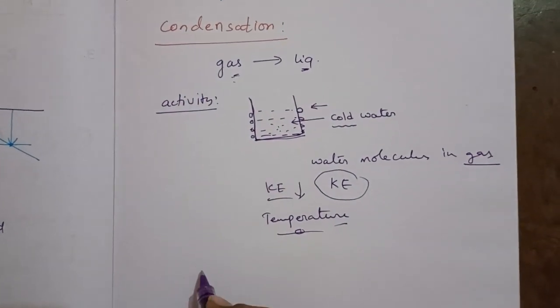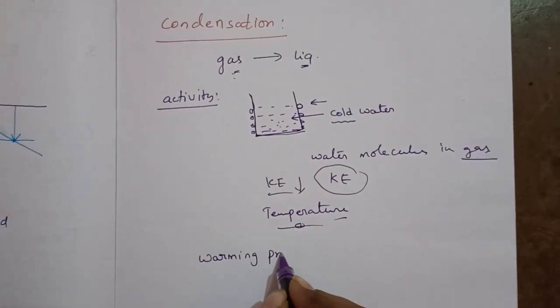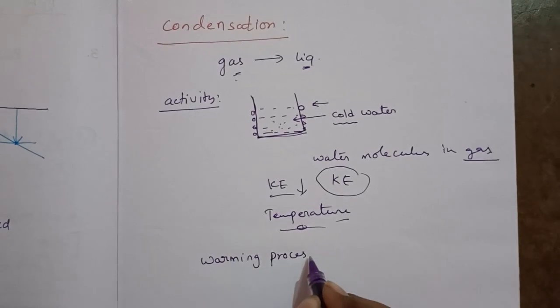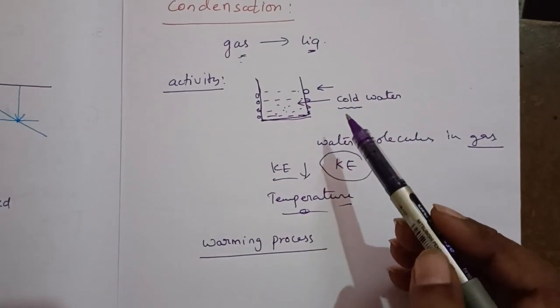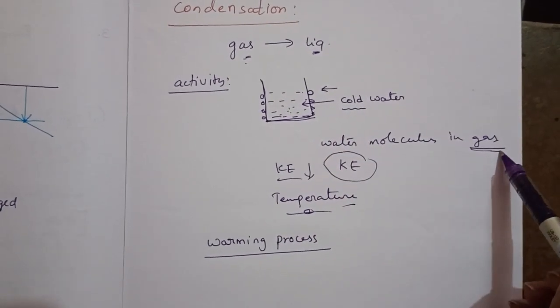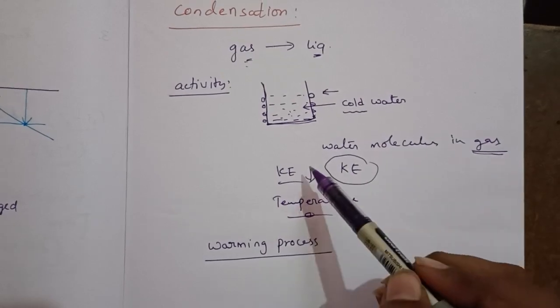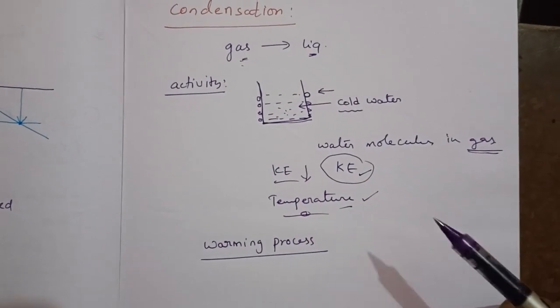Now, condensation is a warming process. Why is condensation a warming process? Here we already discussed that the water molecules in the form of gas have more kinetic energy, so more temperature.